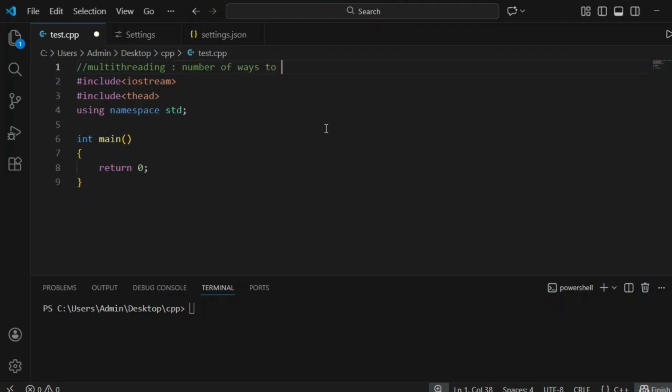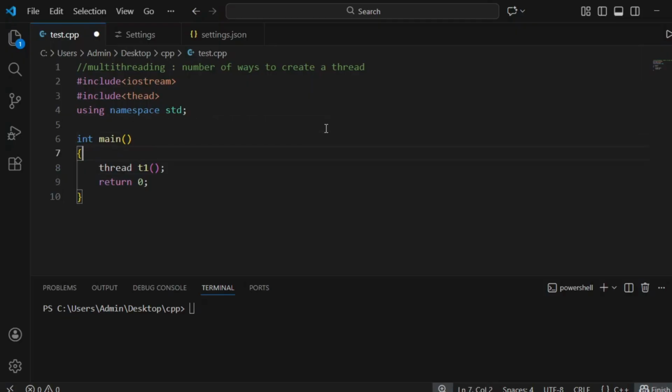To create a thread, first we have to create a thread object. Here t1 is my thread object.